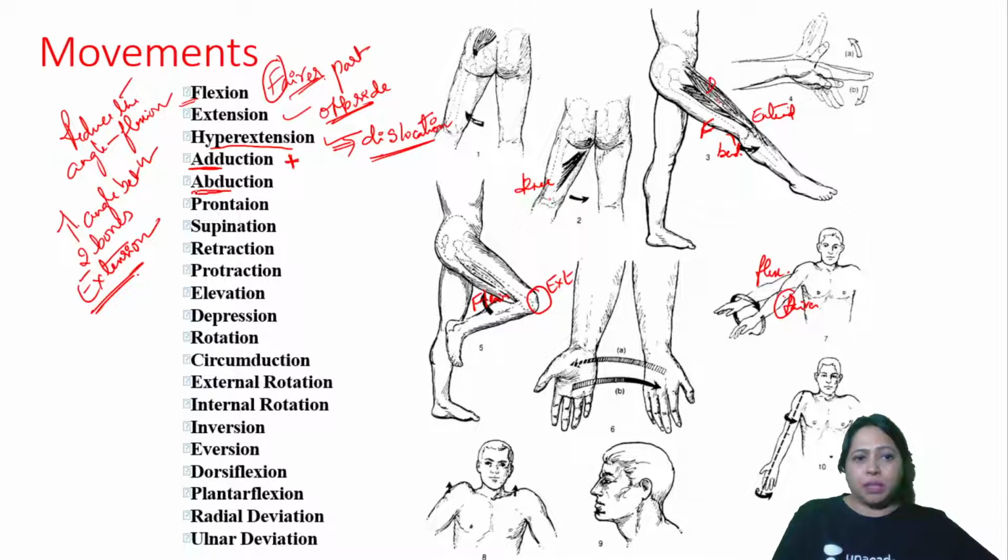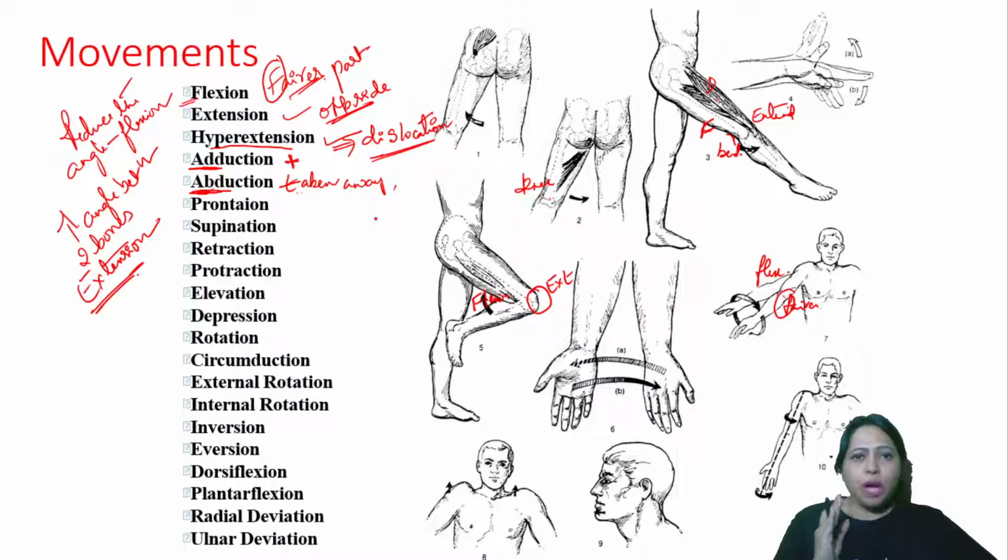When you hear the word abduction, you must have heard this word many a time. Somebody got abducted. Somebody was in Kashmir, they got abducted. They were taken to some other place. So what is abduction? Abduction is purely taken away. So this also means that you're moving away from the midline. Away from the midline is abduction.